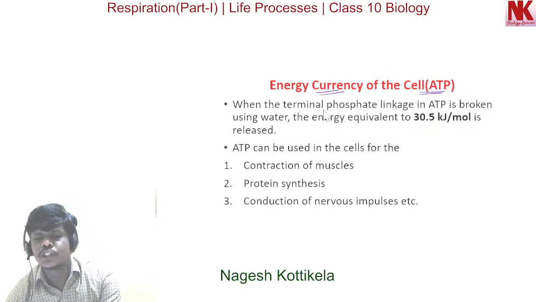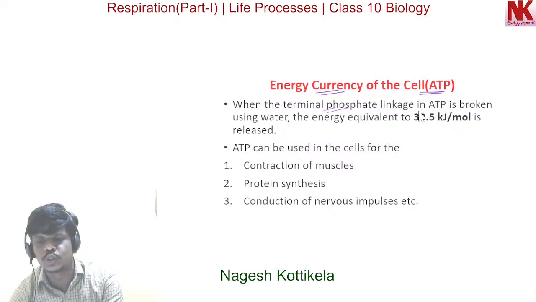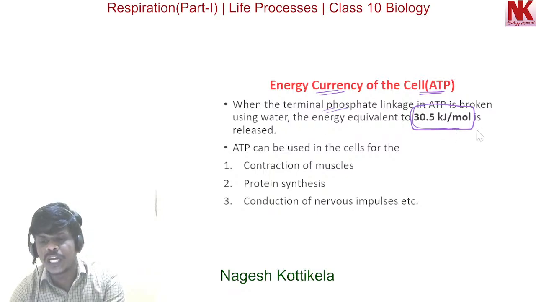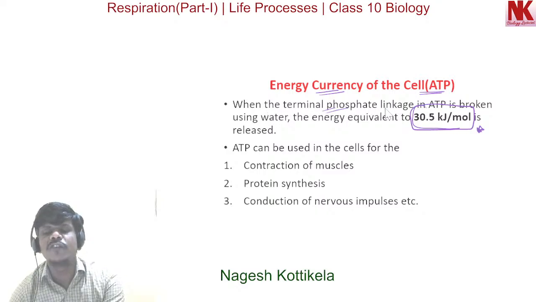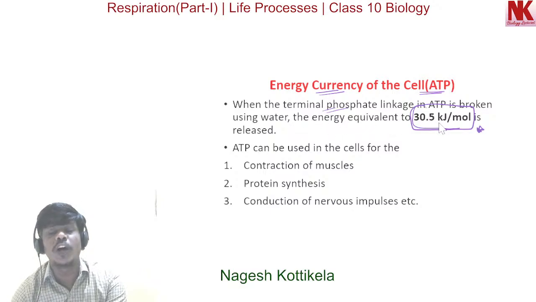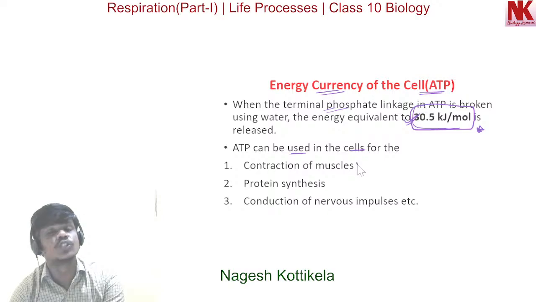When the terminal phosphate linkage in ATP is broken down using water, the energy equivalent to 30.5 kilojoules per mole is released. Very, very important for exams. I repeat this once again. When the terminal phosphate linkage in ATP is broken down using water, the energy equivalent to 30.5 kilojoules per mole is released, and this energy from ATP can be used in the cells for activities like contraction of muscles,